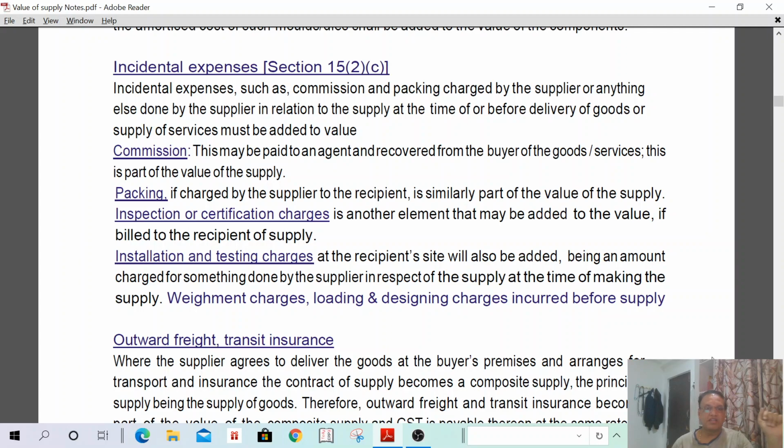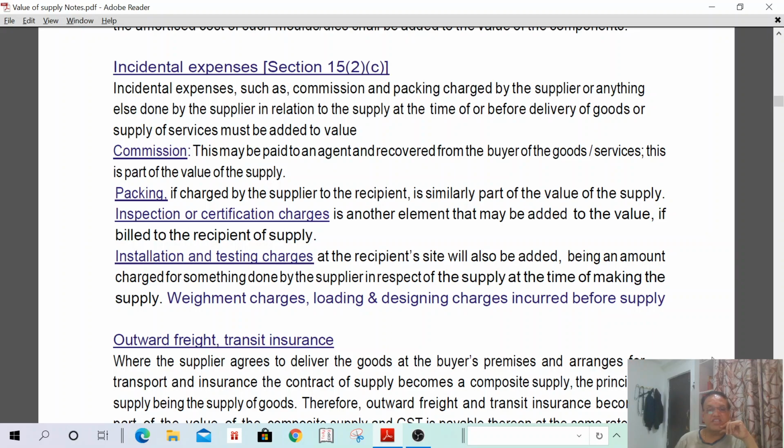Then commission. This may be paid. What is the commission? This commission is actually paid to the agent for getting the order. Commission is being paid to the agent for getting the order, and such amount has been recovered from the recipient also, because it shall be included in the value of supply. So any commission paid for getting the order shall be included in the value of supply. Next, packing. If charged by the supplier to the recipient, it is similarly a part of the value of supply. Okay, packing also included.